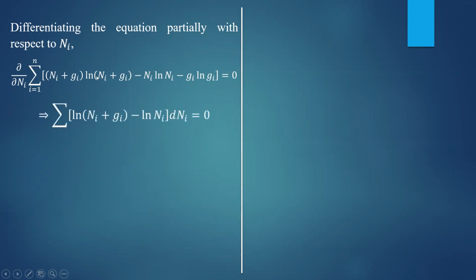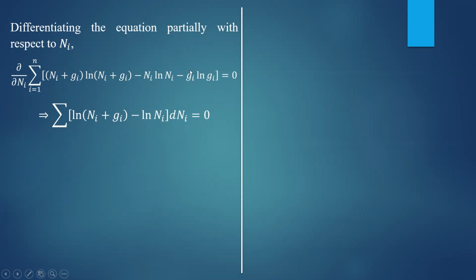So the first term will give you ln of ni plus gi. If you take the derivative of ln of ni plus gi, that will be 1 by ni plus gi. Then the derivative of this one is going to be 1 into ln of ni plus gi. You will get ln of ni plus gi plus 1, and the derivative of ni ln ni will give you minus 1 minus ln of ni.